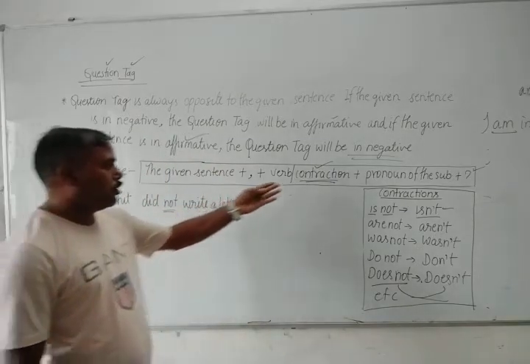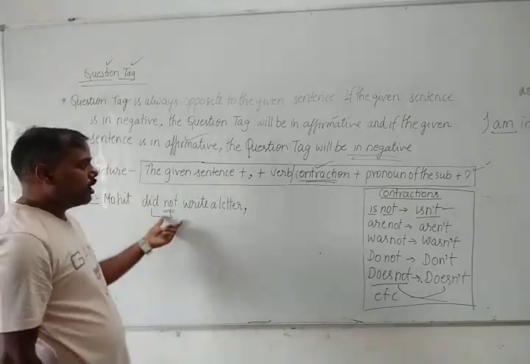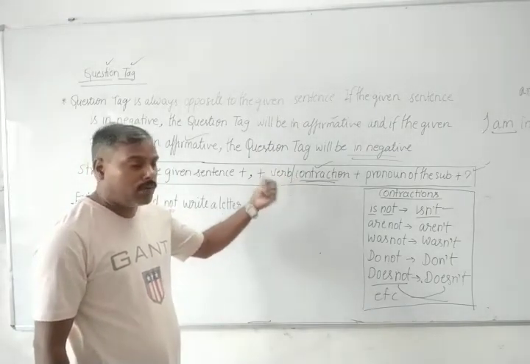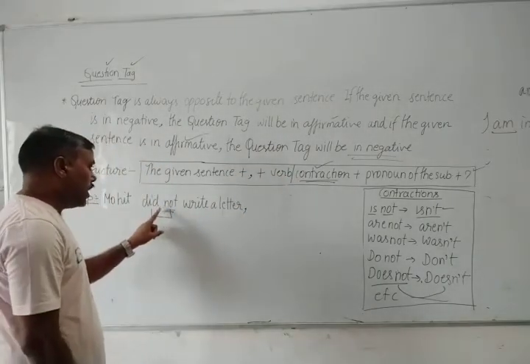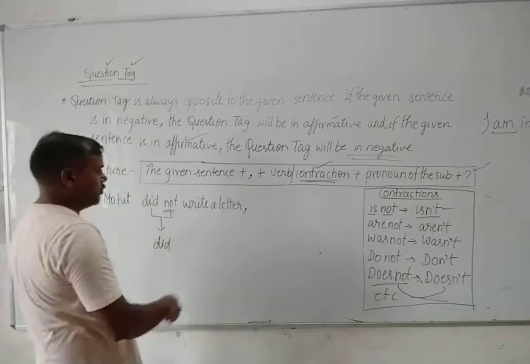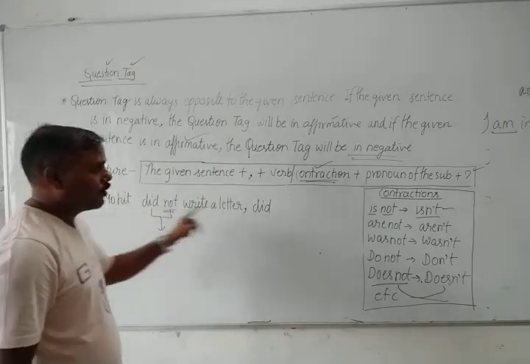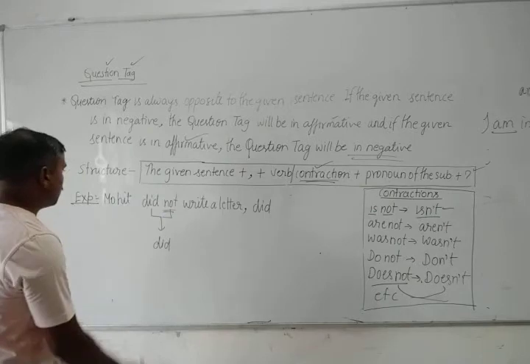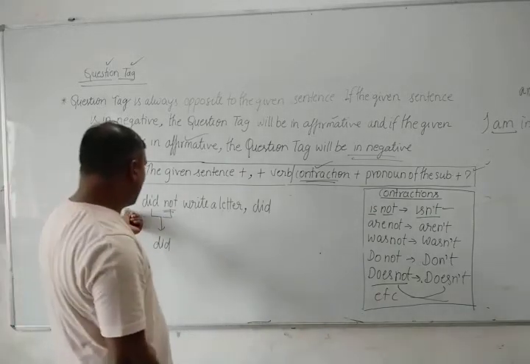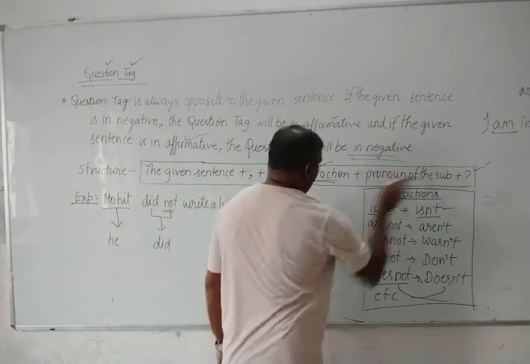Then your verb, because that is your negative sentence, and in negative sentence you have to write only the verb in affirmative form. Did not. And what will be the affirmative form of did not? Simple did. And after that, pronoun of the subject. What is the subject? Mohit. What is the pronoun of Mohit? He. Mohit did not write a letter. Did he? Finally what? Question mark.